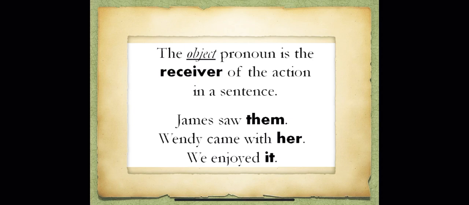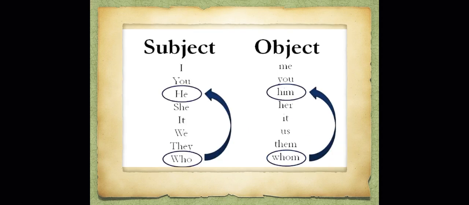Look at this. The object pronoun is the receiver of the action in a sentence. For example, James saw them. Who receives the action of seeing? Them. Yes, so them is the object. It comes after the verb and it receives the verb. Wendy came with her. Her also is the object. We enjoyed it. It is the object. So it receives the action.